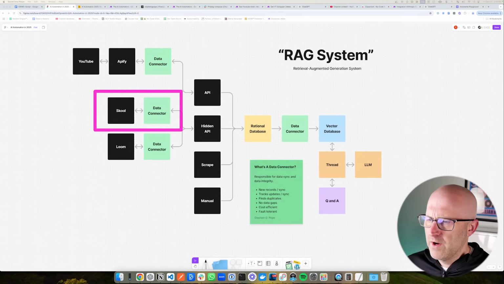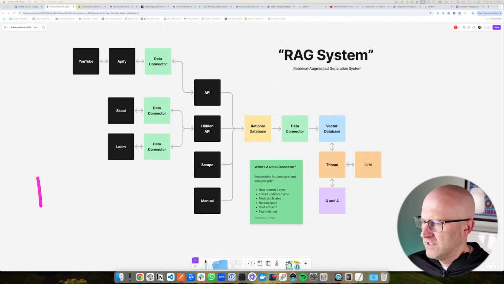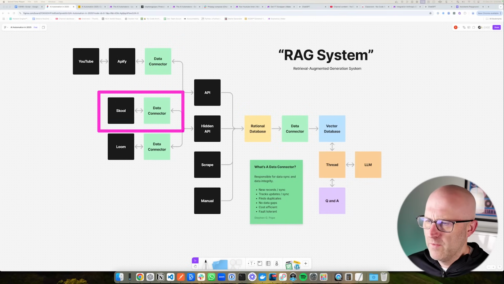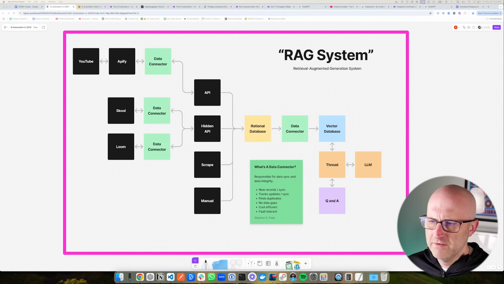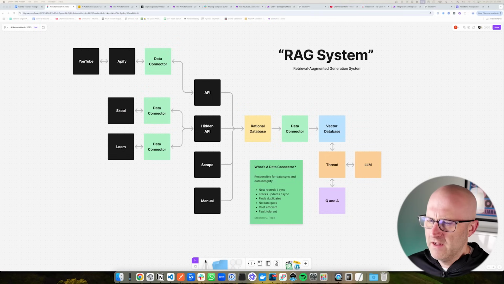If there's a scenario where we are syncing data quite often, like if there's a situation where it needs to sync every minute or 5 minutes, it needs to be efficient. Otherwise, we're going to pay a lot of money just to sync the data back and forth. And we want this entire system to be cost efficient. So the automations and the way we sync the data with our data connector needs to be efficient. And again, it also needs to be fault tolerant. So if there is an error, our database doesn't get corrupt.